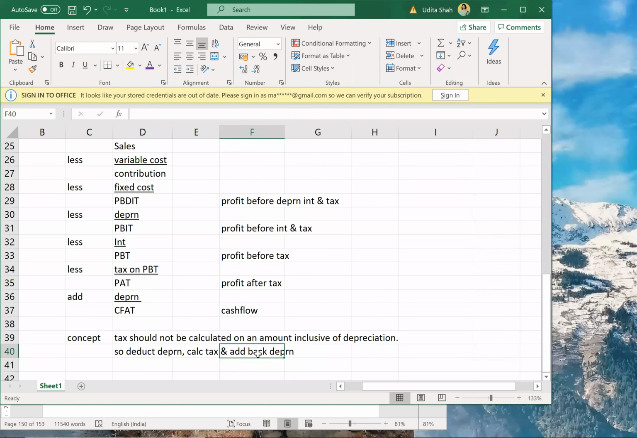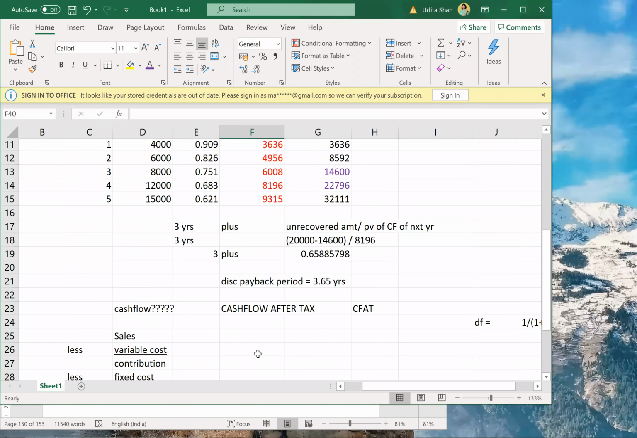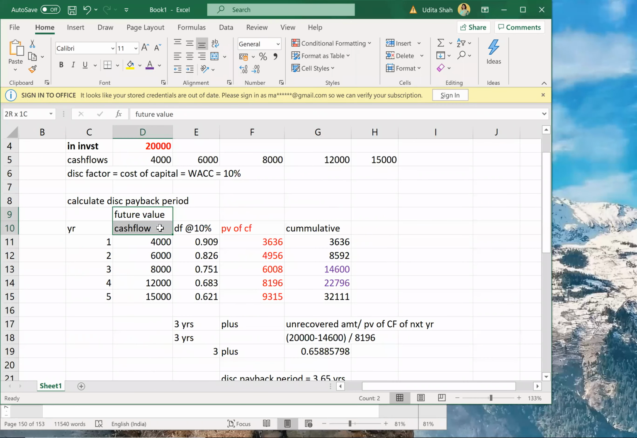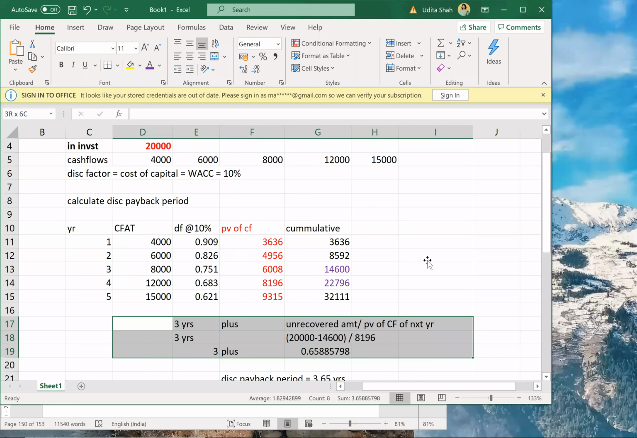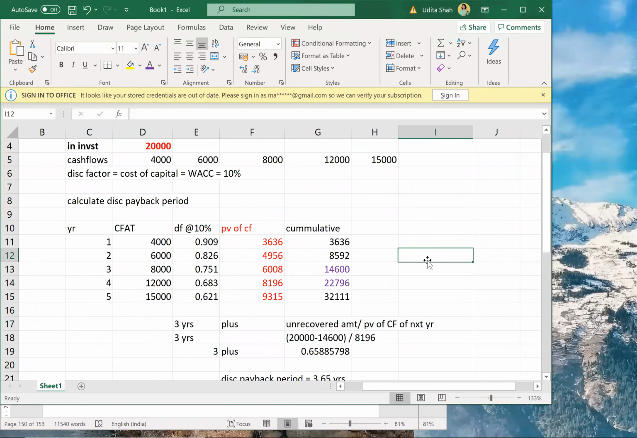But guys, now pay attention. This CFT you have to calculate every year. Then you will get 5 years CFT. Once you get 5 years CFT, you will put these CFTs over here. Then from CFT you will multiply the discounting factor. You will get PV of cash flow, and from PV of cash flow you will calculate cumulative, and then you will calculate your discounted payback period. Okay, see if this is understood.